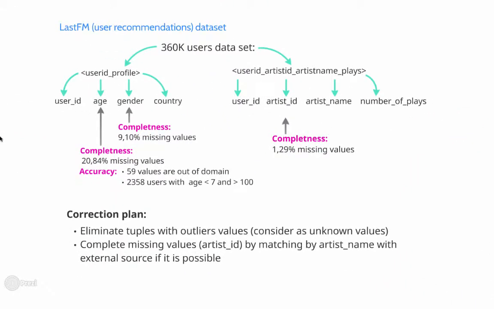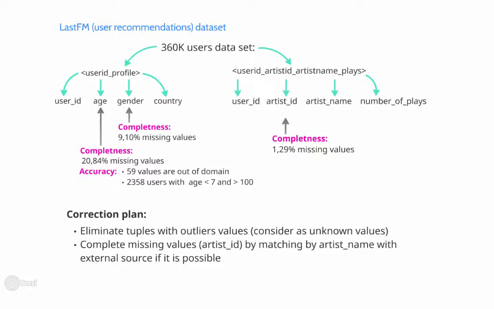We will start our data quality analysis with Last.fm datasets. First dataset is user recommendation Last.fm dataset. There are 2 tables. First table is user ID profile. It contains information about users in following format. Using data quality tools, we found that all values of user ID are unique. The gender field is normalized, but approximately 9% of records have null values, so there is a completeness problem.